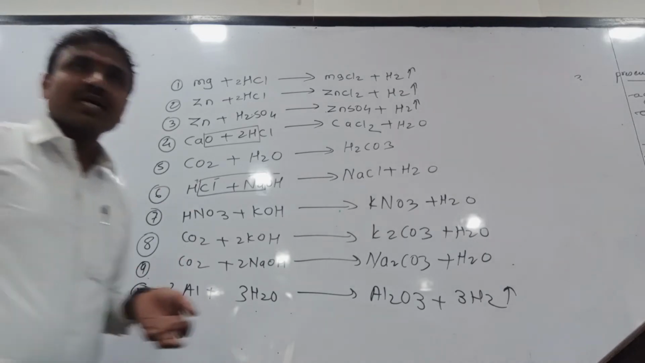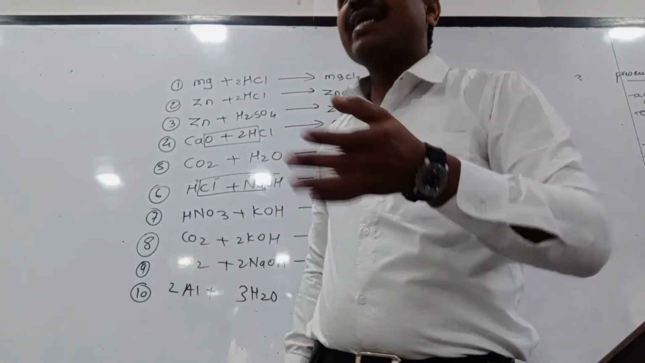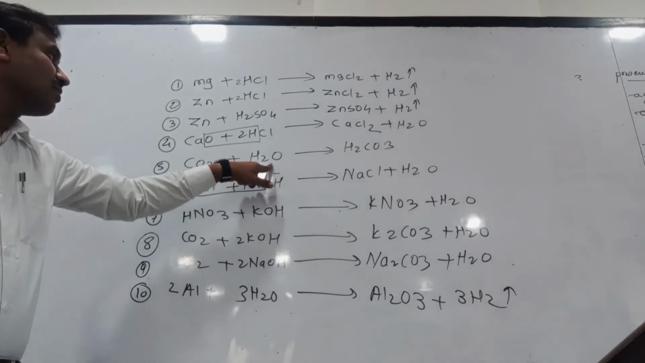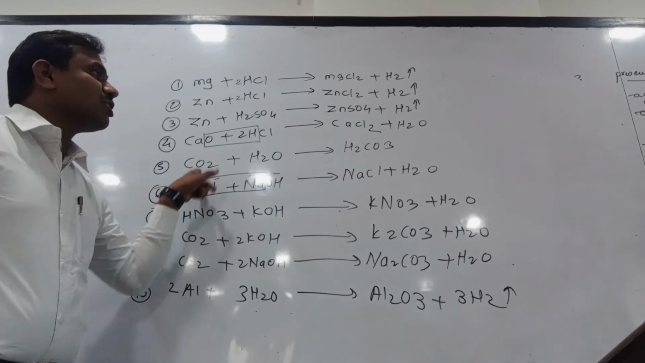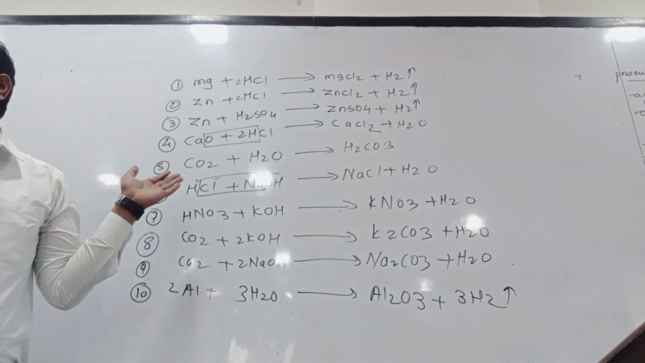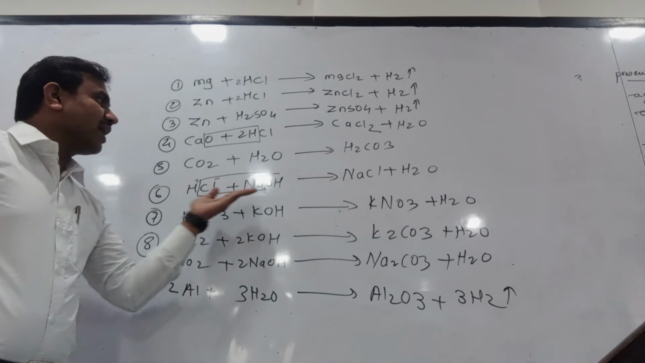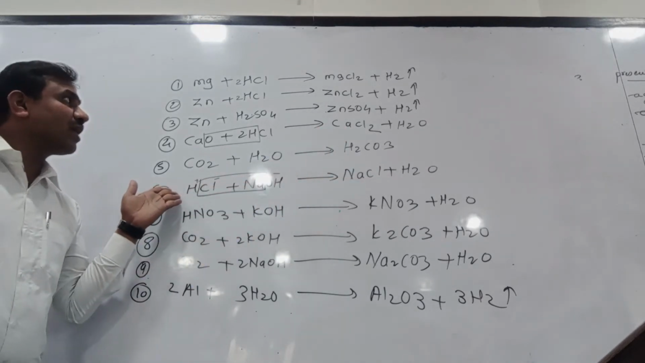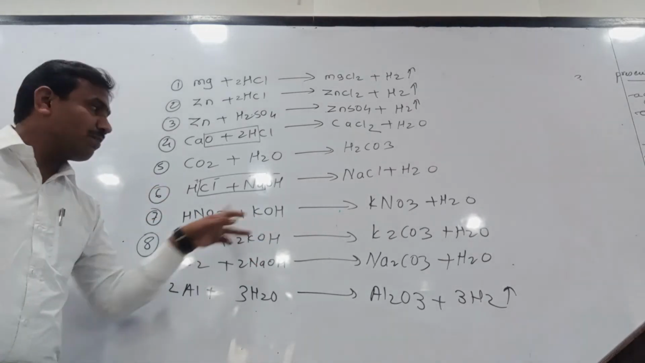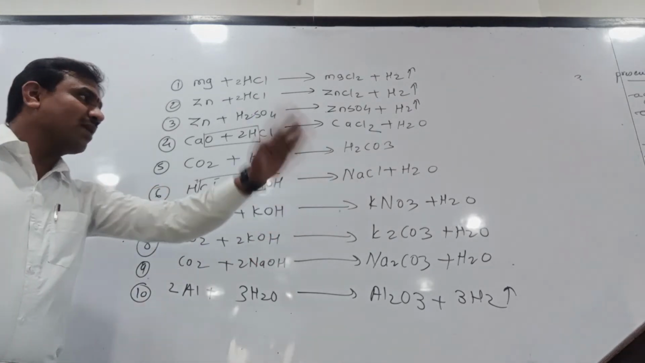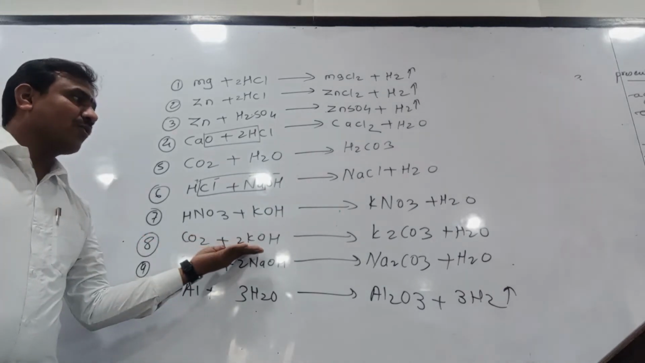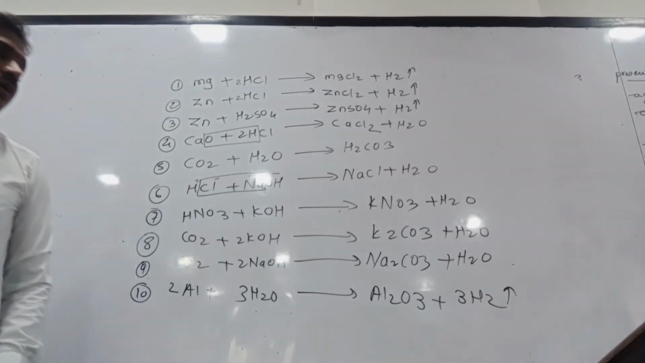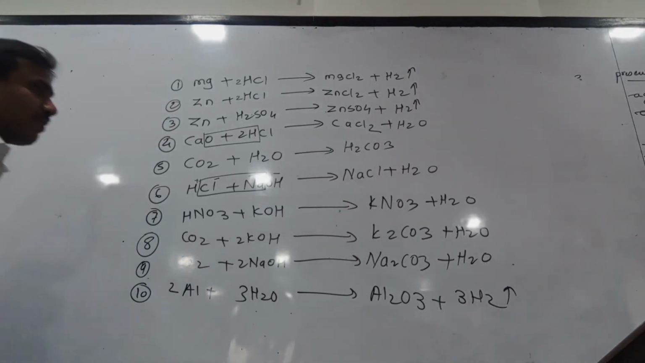CO2 is a non-metallic oxide, and non-metallic oxide is acidic in nature. This acid reacts with, what is this? This is H2O, water. Okay, H2O combines with this CO2 to form H2CO3. You can put it as a combination reaction also. See, hydrochloric acid reacts with sodium hydroxide to form sodium chloride, and the byproduct is water. This is also a neutralization reaction. Nitric acid plus KOH, acid plus base, gives KNO3 plus H2O. CO2 plus 2KOH gives K2CO3 plus H2O. CO2 plus 2NaOH, what will happen? Na2CO3, sodium carbonate, byproduct is water molecule.